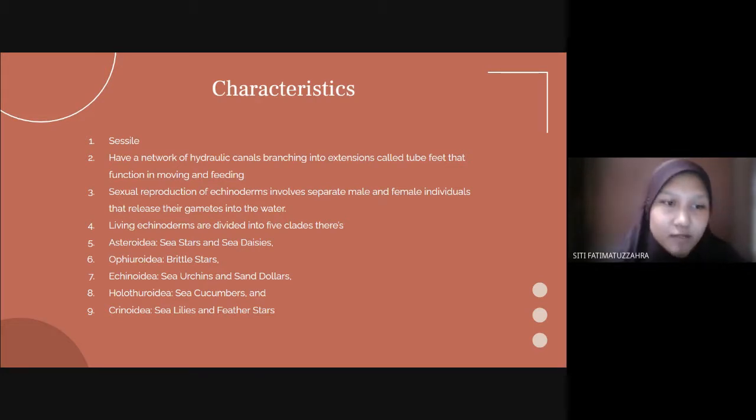echinoderms is the water vascular system, a network of hydraulic canals branching into extensions called tube feet that function in moving and feeding. The sexual reproduction of echinoderms usually involves separate male and female individuals that release their gametes into the water. Living echinoderms are divided into five clades: Asteroidea, Ophiuroidea, Echinoidea, Holothuroidea, and Crinoidea. Next.